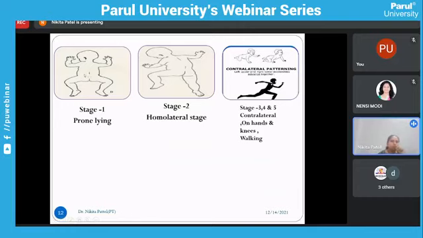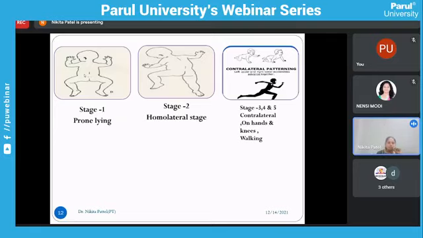Whenever we are using this progressive pattern therapy, we need three persons. The first person controls the head movement, the second controls the upper extremity, and the third controls the lower extremity. In the first stage, in prone lying, we just have to rotate the head, first to the right side and later to the left side. It is only the first stage.